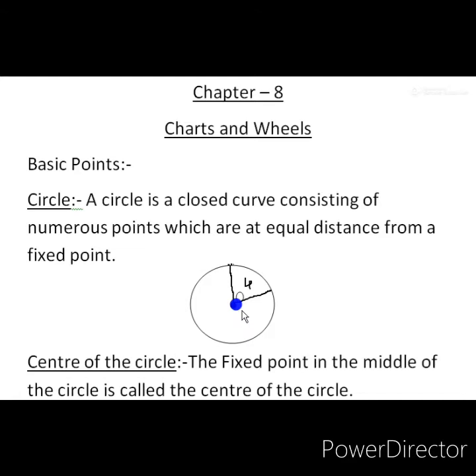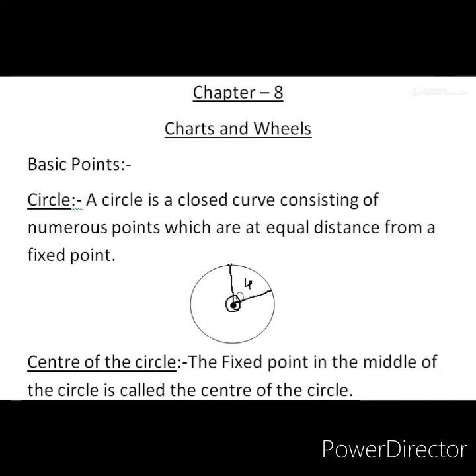So we can say that a circle is a collection of points that are all the same distance from a fixed point. This fixed point also has a name: it is called the center of the circle. So what is the center of a circle? The fixed point in the middle of the circle is called the center of the circle. So the center of the circle also we understood.